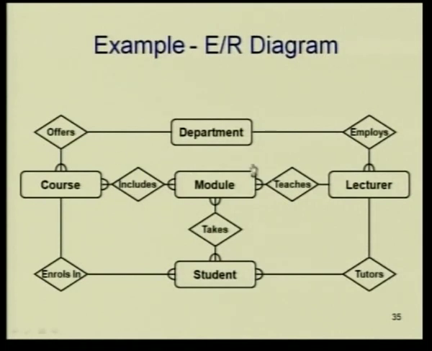So, we have looked at 3 aspects of the conceptual design. One is how to identify entities, next how to identify relationships, and next how to talk about the cardinality and participation of the entities with the relationships. Now, please note how you decide whether it is one or many, and what the relationships are. You have a guideline, but for cardinality ratio it depends upon how you understand the semantics of the application. Unless you understand the semantics of the application, you cannot draw the ER diagram, conceptual design cannot be done.